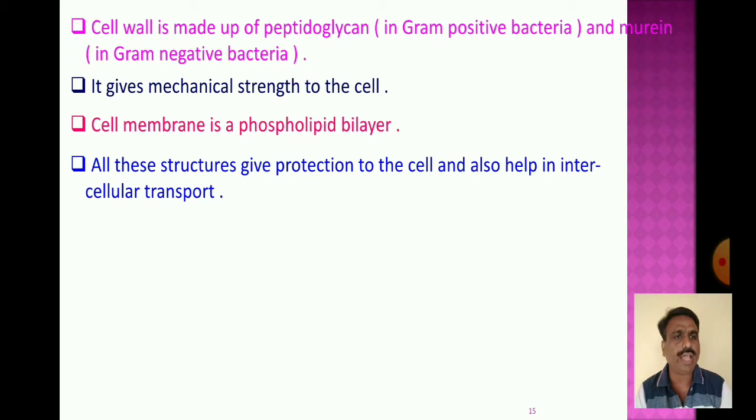They take part in and play a vital role in the transportation into and out of the cell.